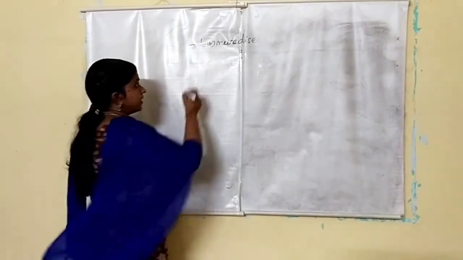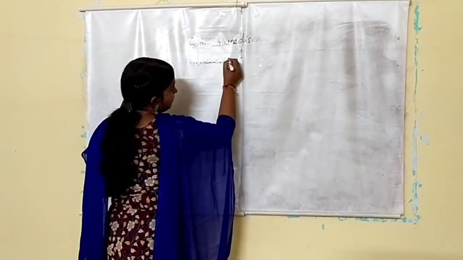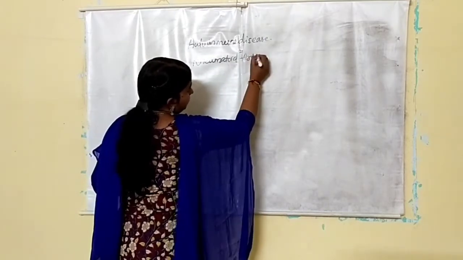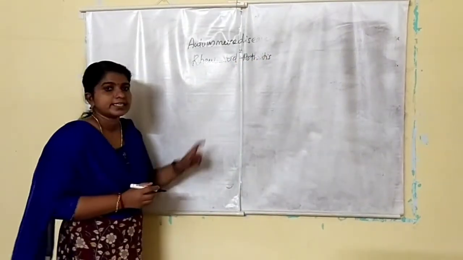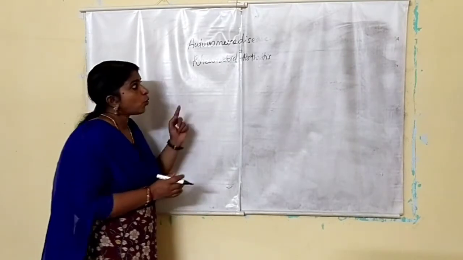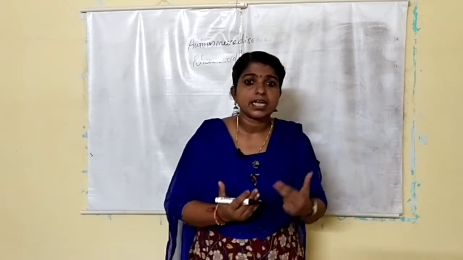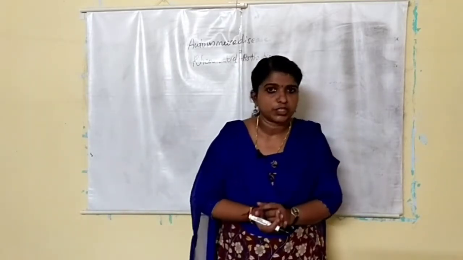One example is rheumatoid arthritis. Autoimmune disease means the immune system attacks the body's own cells and damages them.